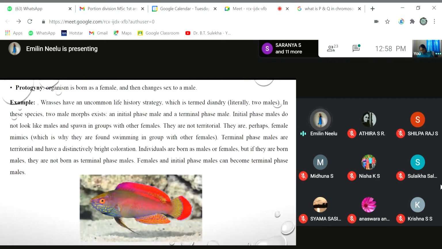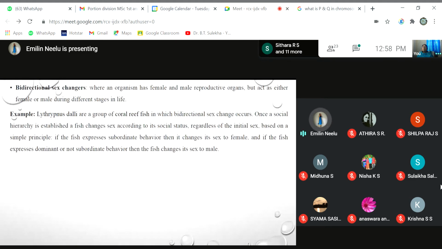So, this is what happens in protogyny. The next category of sequential hermaphrodites are bidirectional sex exchanges. Bidirectional sex exchanges are those organisms where both male and female reproductive organs are present at the same time, and they act as either male or as female depending upon their stages or depending upon the environmental condition.